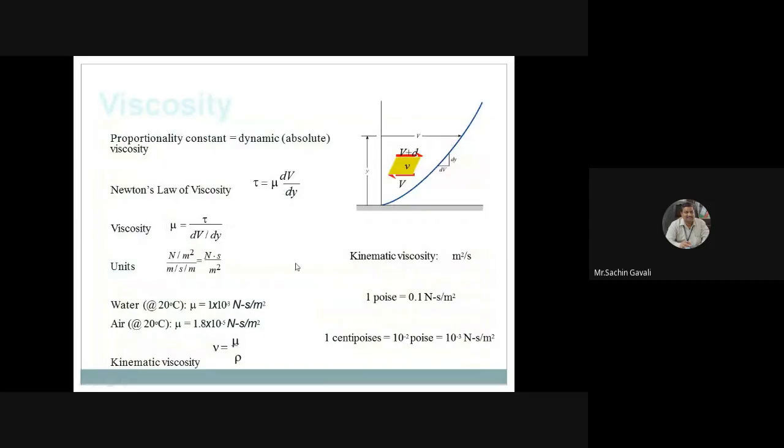Now here mu is the proportionality constant, the dynamic absolute viscosity. This is why I am denoting Newton's law of viscosity with the shear stress. Newton's law of viscosity states that shear stress tau is directly proportional to the velocity gradient dv by dy.